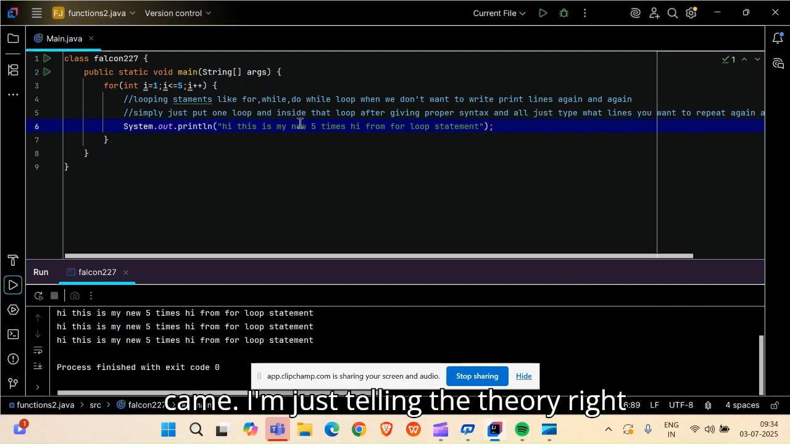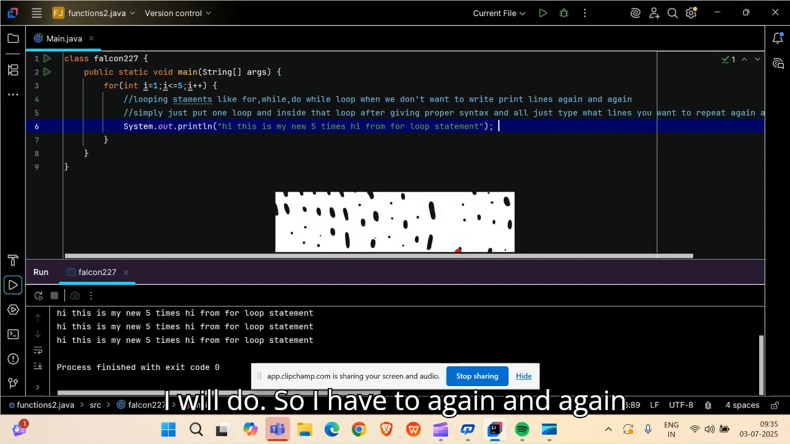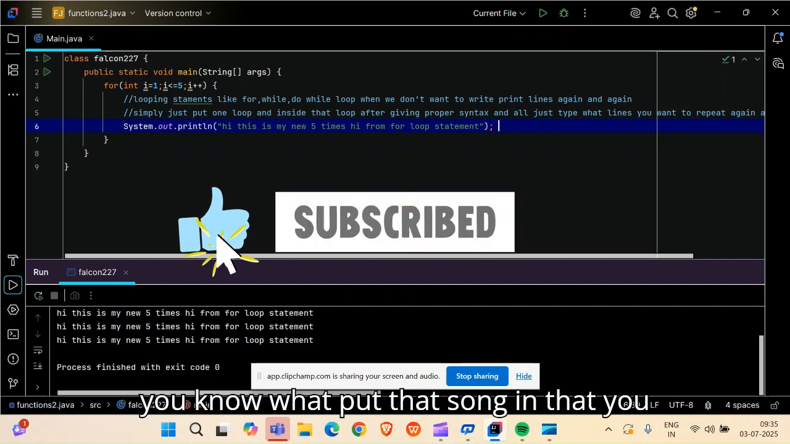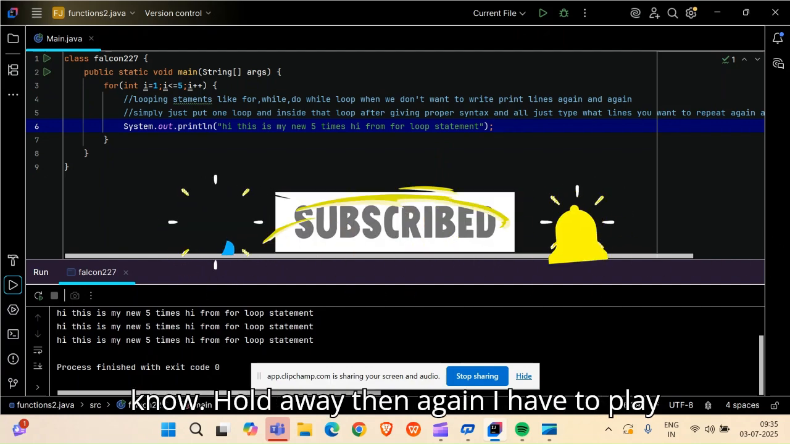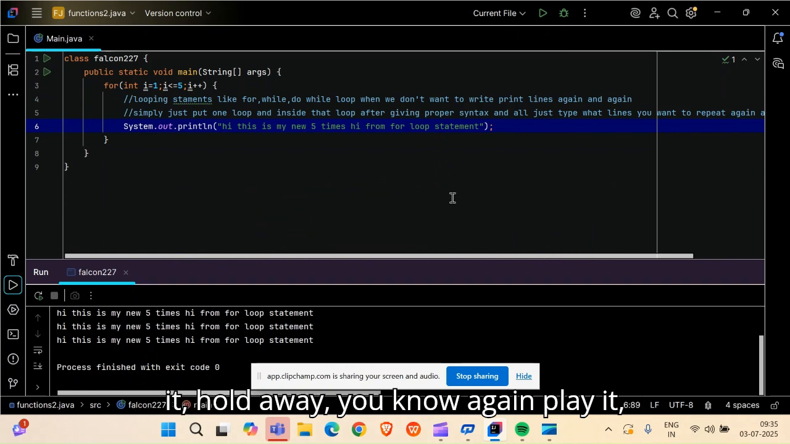Looping statements came when you don't want to write your println lines again and again. It is like a song only. Let's say if the loop feature is not there in Spotify, I have to again and again put that song on hold, then play it, hold it, play it. This is very messy, and it does not give me a good experience also.